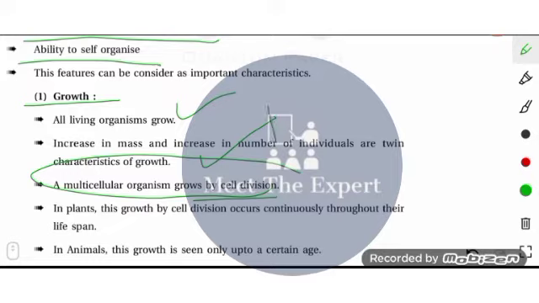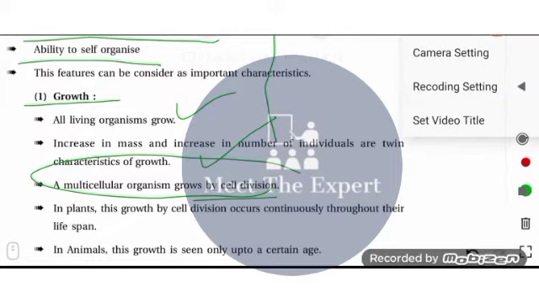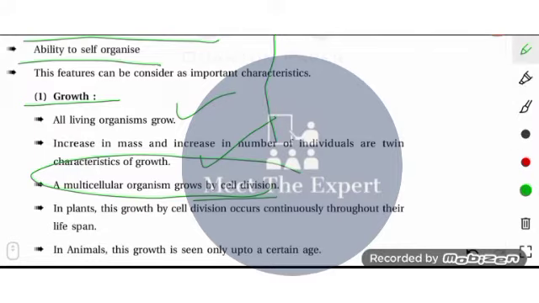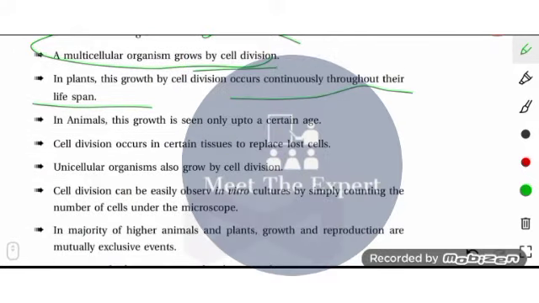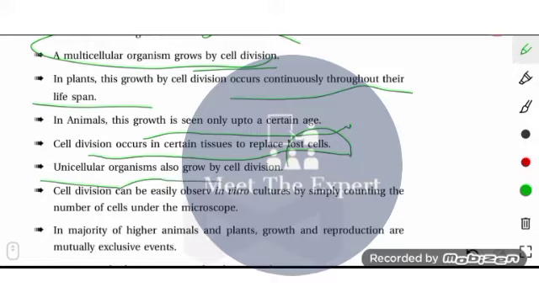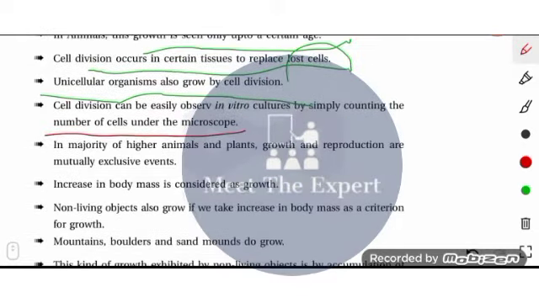In plants, this cell division by multicellular organisms is seen throughout their lifespan, but in animals it is seen only up to a certain age. Cell division occurs in certain tissues also to replace the lost cells. Unicellular organisms also grow by cell division. Cell division can be easily observed by counting the number of cells under the microscope. Increase in body mass is considered as growth, as I told earlier.